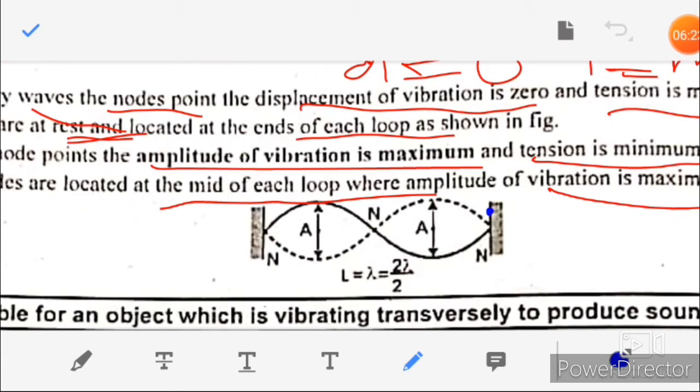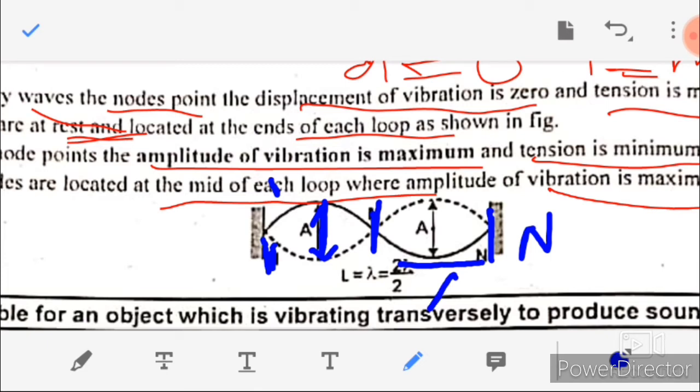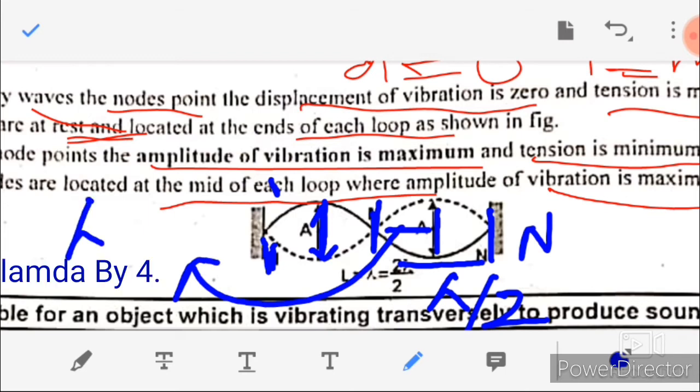From the figure you can see this point is a node, an end point, and at rest. This point is also a node and this point is also a node. In the middle is called an antinode, which is denoted by A, and a node is denoted by N. From node to node distance is lambda by 2 and node to antinode distance is lambda by 4.